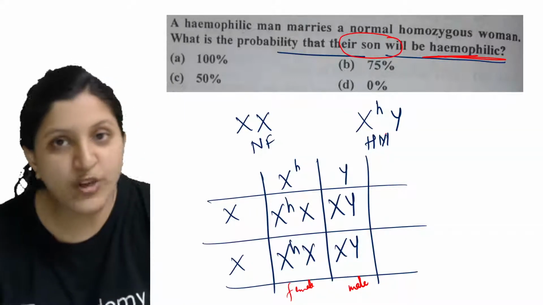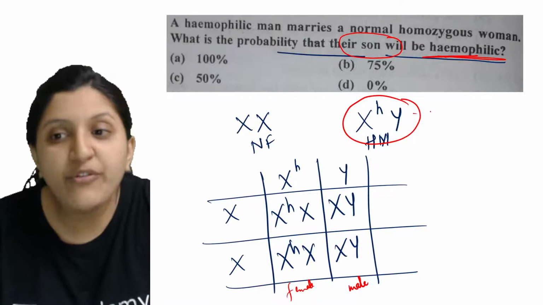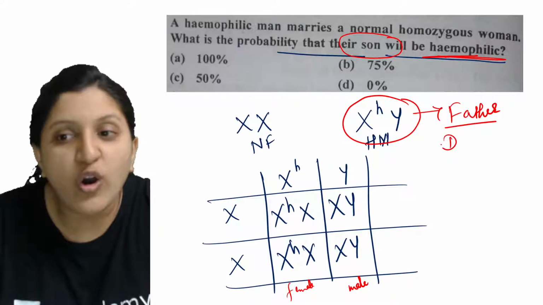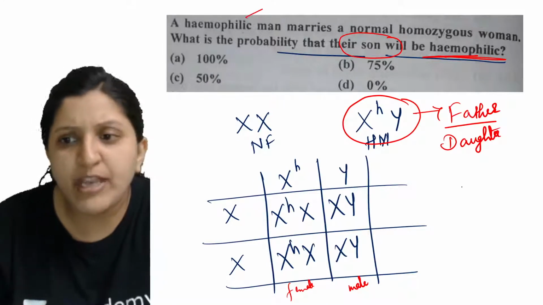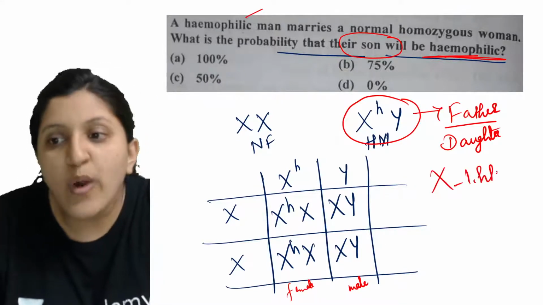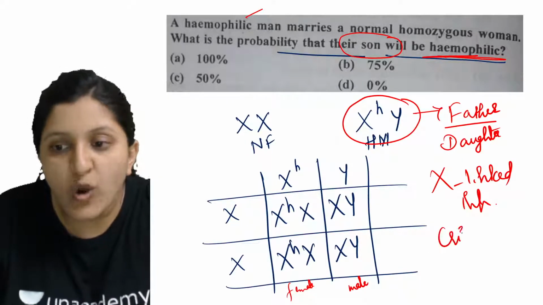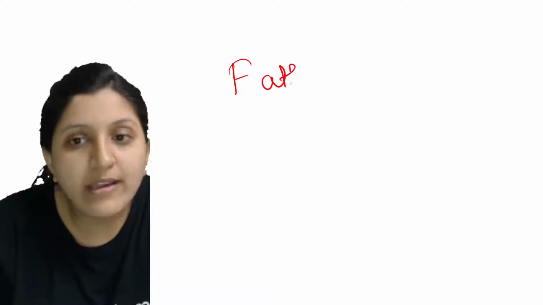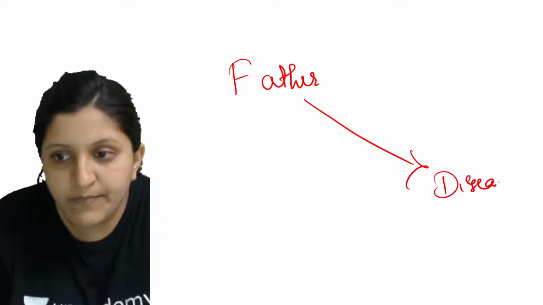The son is not going to get any disease because the father has the disease. If a father has a disorder, only the daughter is going to get the disease. That is because X-linked inheritance is also called crisscross inheritance. What is the meaning of crisscross inheritance? It means that if the father has a disease, he is going to pass it to the daughter.